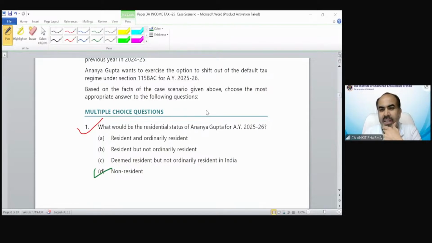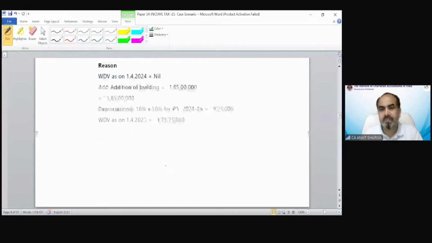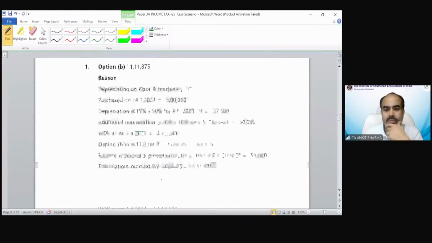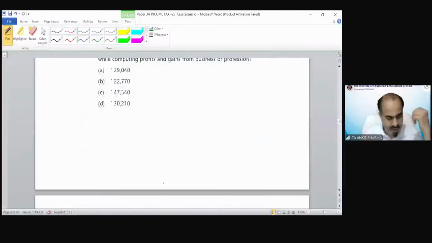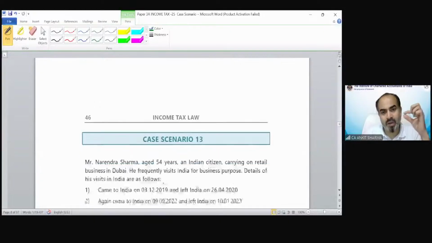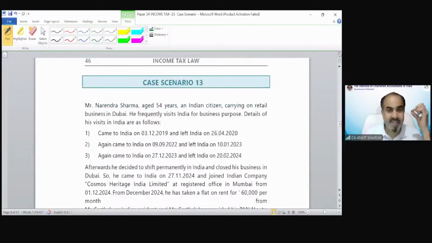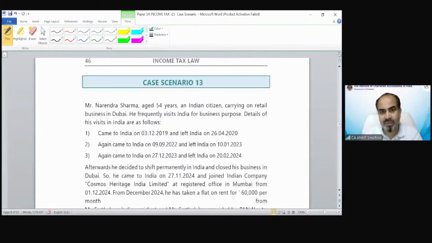Yes, 181 days, Miss Shifmol, non-resident would be the correct answer. Well done. So that was our case scenario number 6. Now moving on to case scenario number 13 on page number 46. Again, in case number 46, we have to solve only part 1, question 1 of this. This is our case scenario number 13, because the other part is regarding the salary calculation.